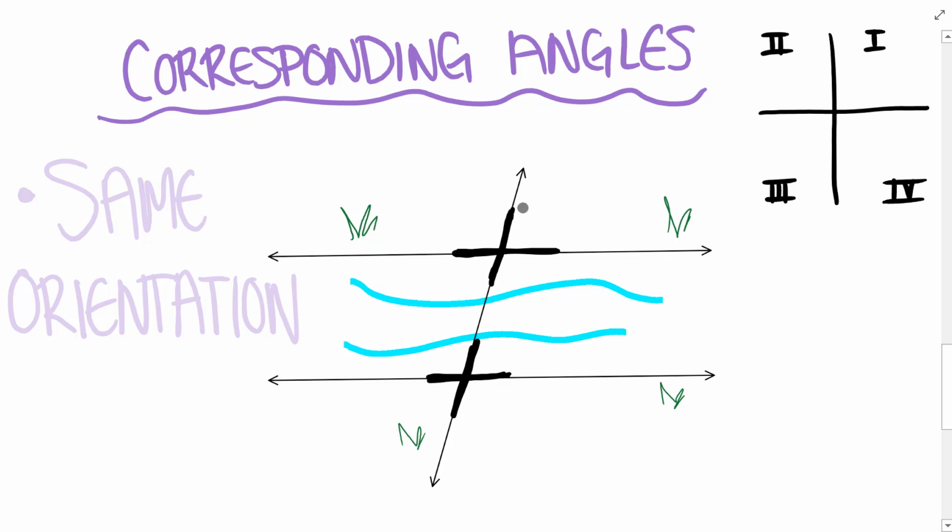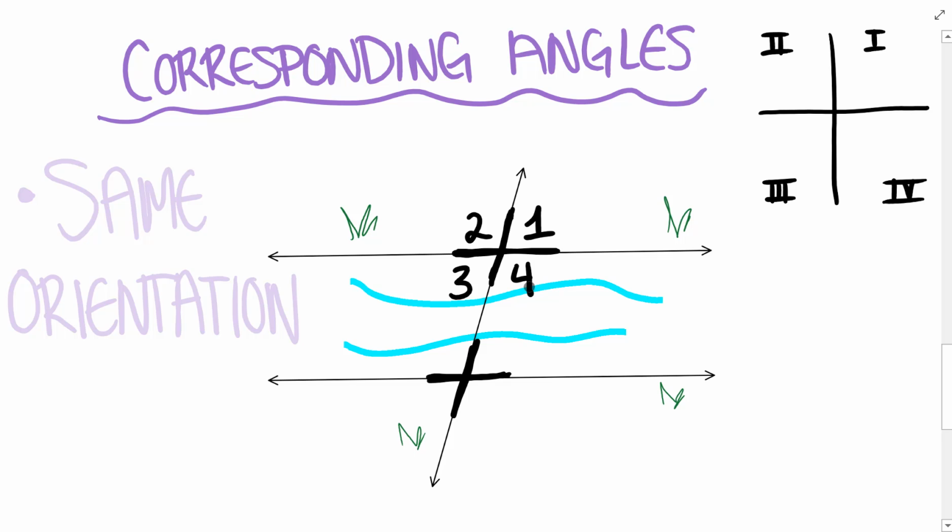So this top right corner I'm going to label 1. Then I go to the top left corner and I'm labeling that 2. The bottom left corner is 3. The bottom right corner is 4.